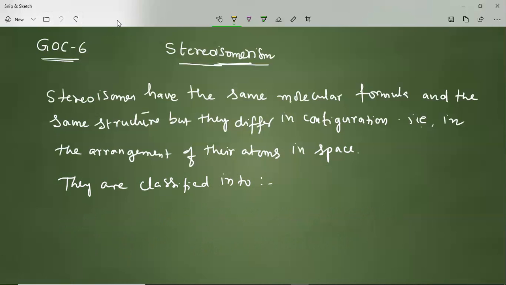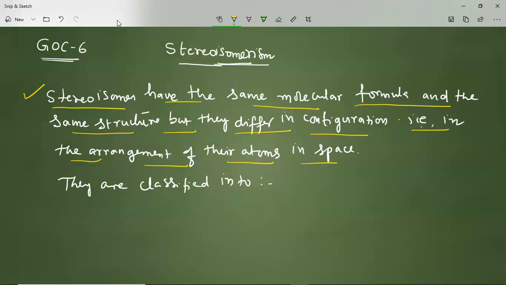We will again see the definition of stereoisomerism. Stereoisomers have the same molecular formula and same structure, but they differ in configuration, that is, in the arrangement of the atoms in space. They are classified into geometrical isomerism and optical isomerism. We will discuss geometrical isomerism in this session. Let us move to the concept of geometrical isomerism.